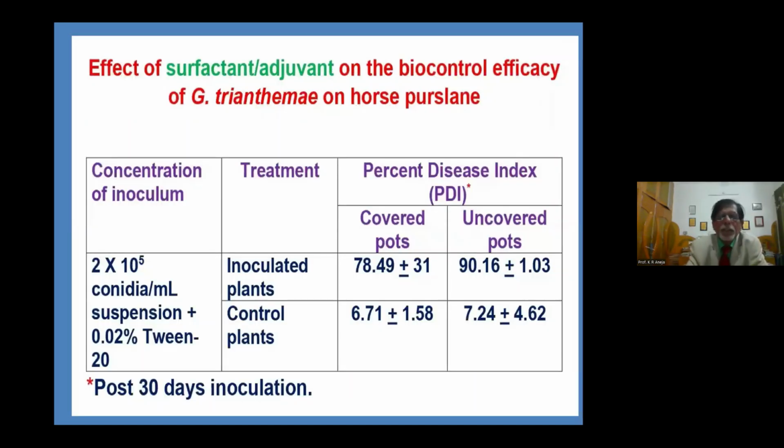80%. Then we looked at the effect of the surfactant on the biocontrol efficacy. One was only a water suspension, and here is the conidial suspension prepared in a surfactant, 0.2% Tween 20. We tested and found that Tween increases the efficiency. The water suspension shows control up to 70 to 75%, but when we use Tween as the surfactant, the control is more than 90% of the weed plant. Next slide.